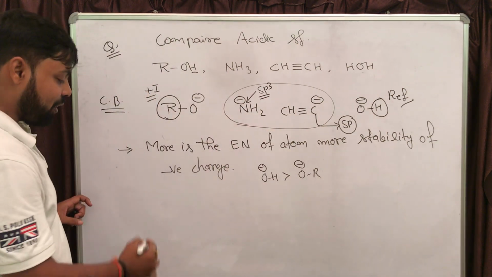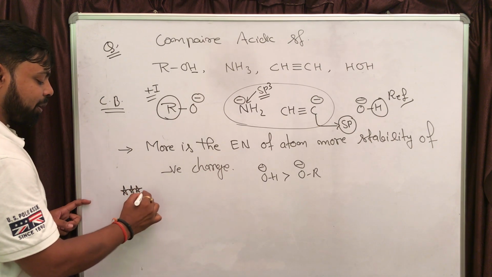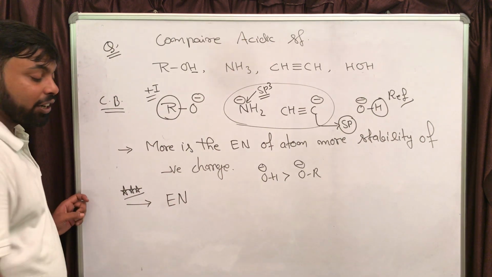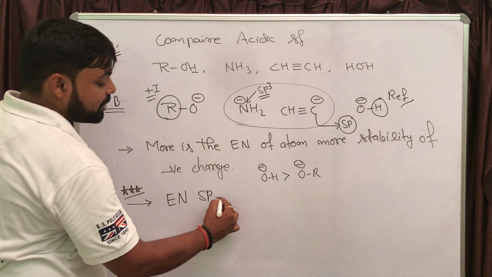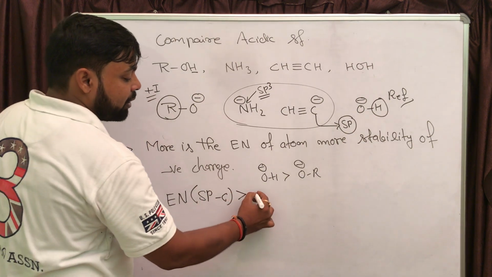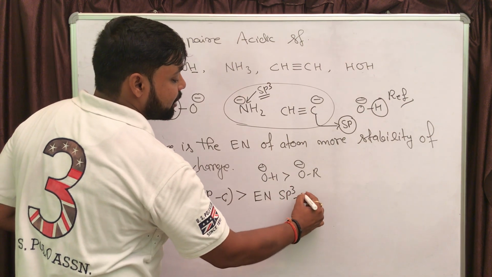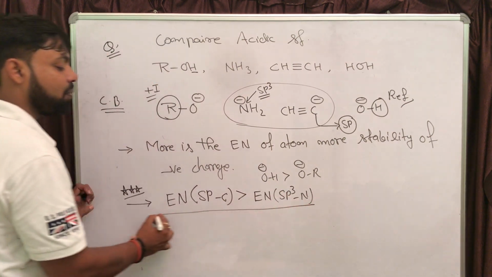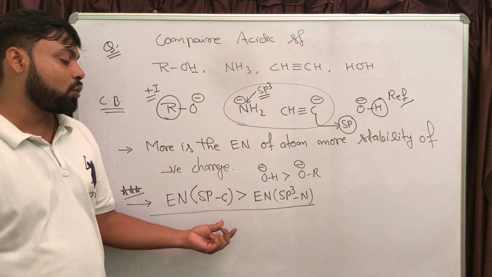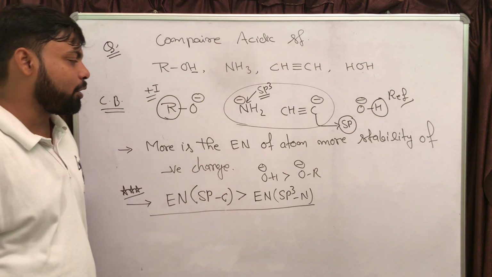One very important statement, put a star here: the electronegativity of sp hybridized carbon is more than the electronegativity of sp3 hybridized nitrogen.